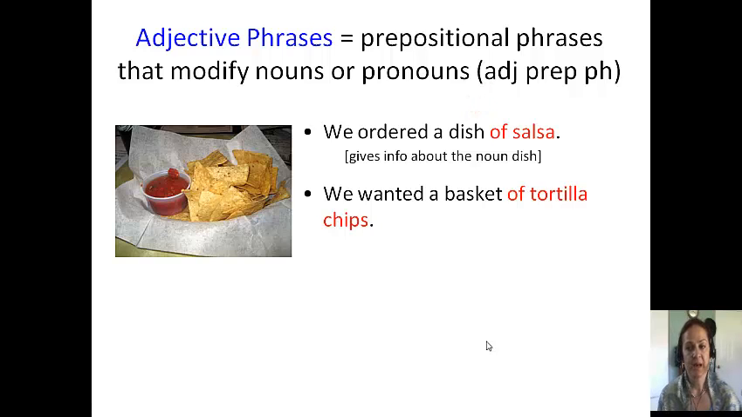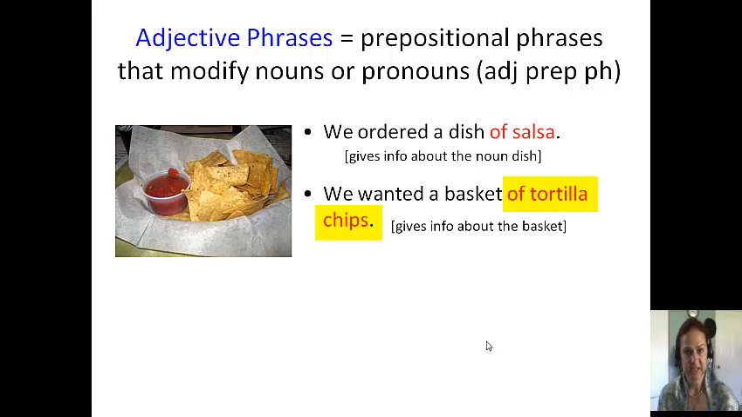Secondly, we wanted a basket of tortilla chips. Of tortilla chips is my prepositional phrase. And let's see, we have of being my preposition, chips being my object of my preposition, and tortilla being the adjective that describes chips. But the whole prepositional phrase is of tortilla chips, and it gives me information about the noun basket. So therefore, it's an adjective prepositional phrase.